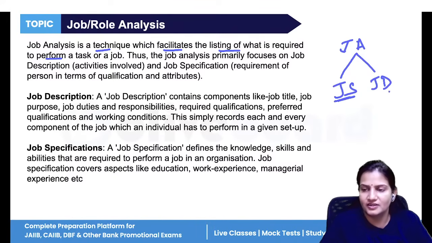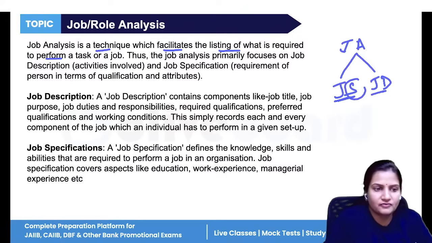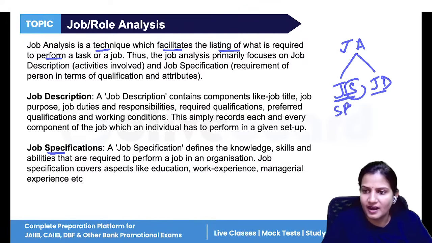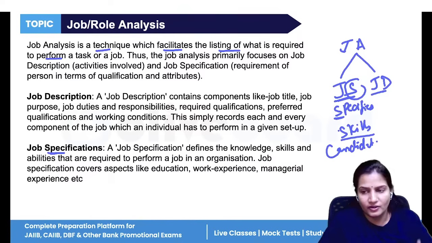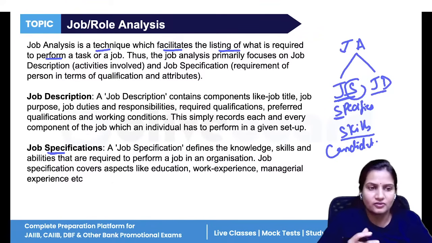So, JS and JD. If you see the word specification, it means it specifies the candidate's skill. S stands for specification, S stands for skill. So here in JS, we talk only about the candidate's skill, qualification, experience, and how much the candidate can work. All these things we only talk about the candidate.